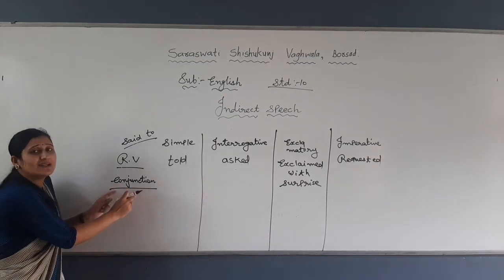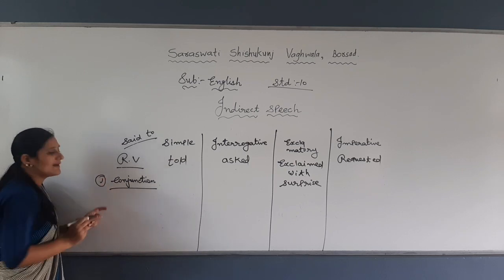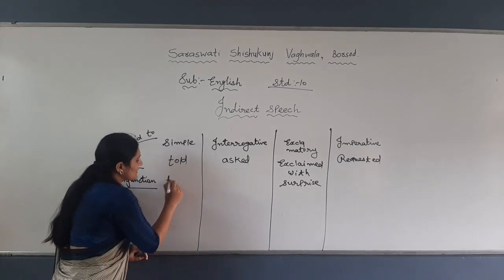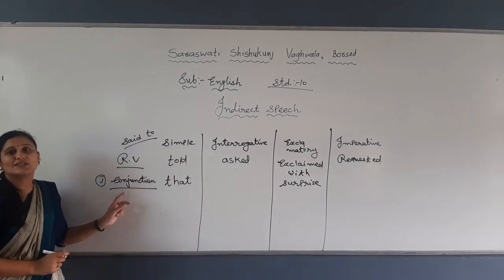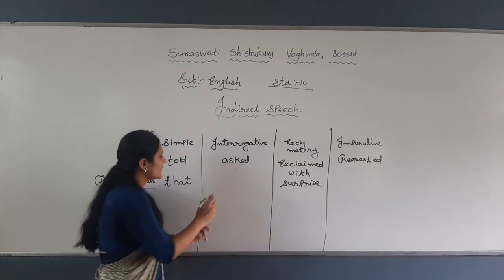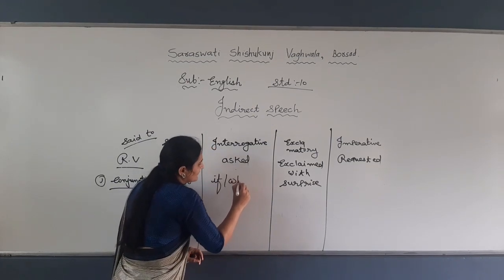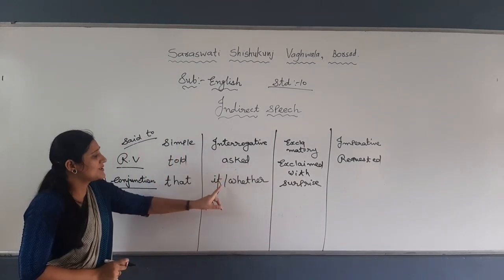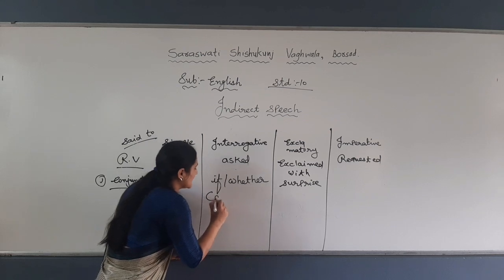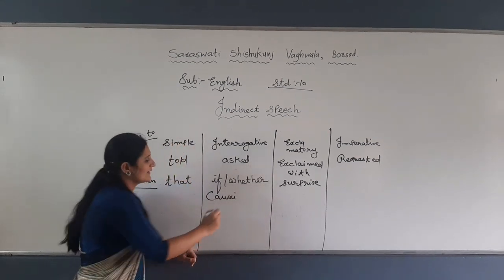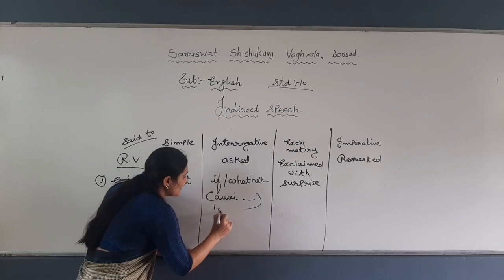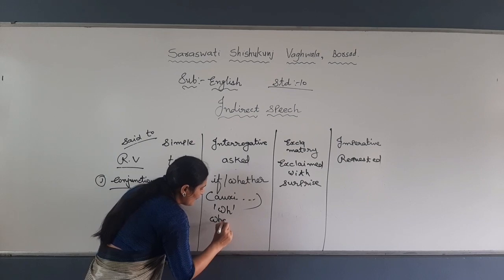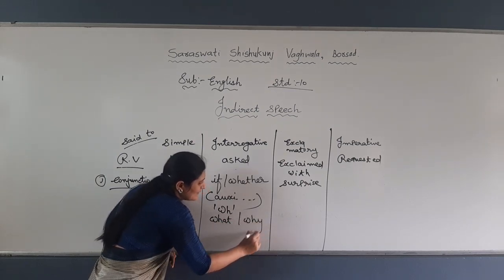Now, second, conjunction. Wherever there is a comma, how will you change it into a conjunction? First, in a simple sentence, what will be the conjunction? That. In an interrogative, your conjunction will be if or whether. Let me tell you why and how. In an interrogative, the conjunction will be if or whether if there is an auxiliary. But if there is a WH word, then the WH word itself will be the conjunction, for example what, why, whatever is given.